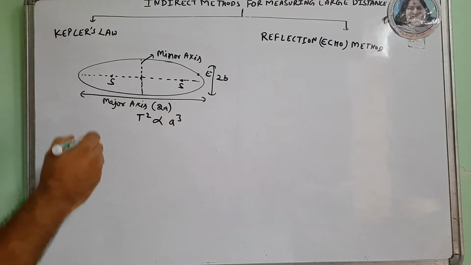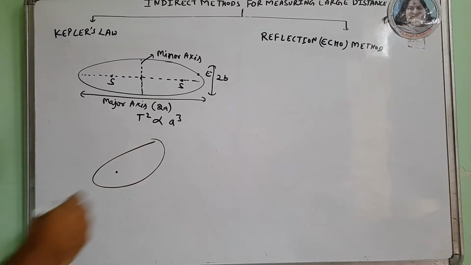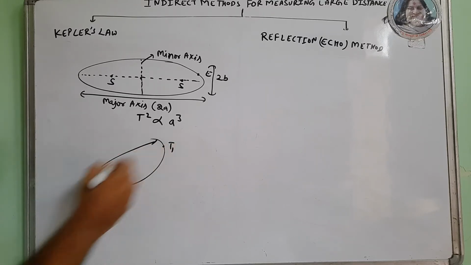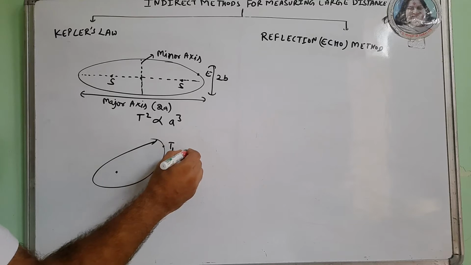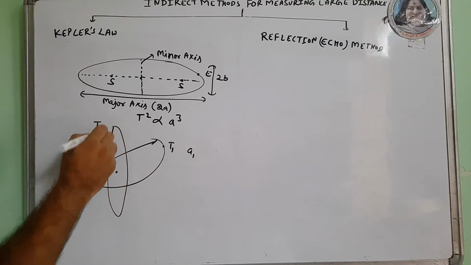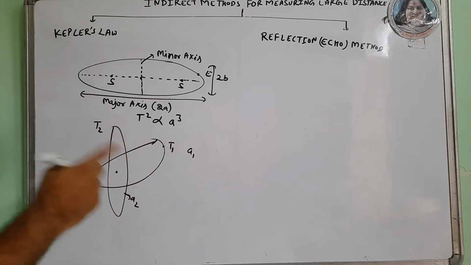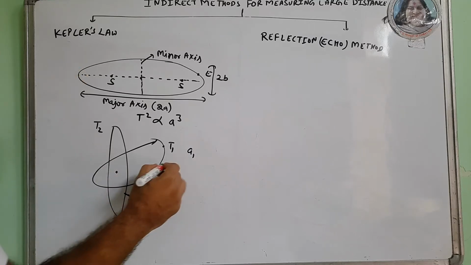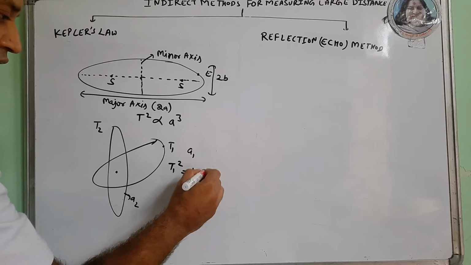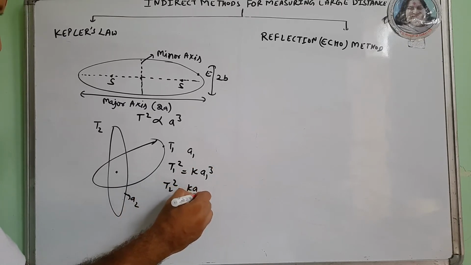Suppose the sun is at this location and this is the path of one planet, with time period T1 and semi-major axis A1, and another planet is revolving with time period T2 and semi-major axis A2. Then according to Kepler's law, T1 square is K A1 cube and T2 square is K A2 cube.